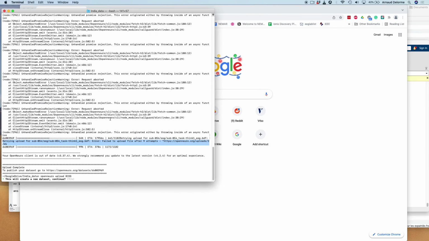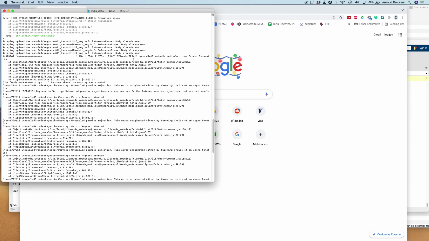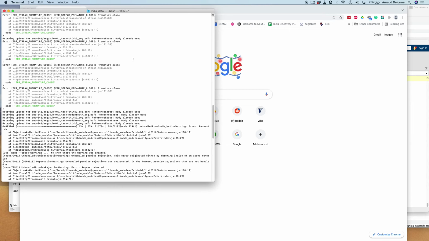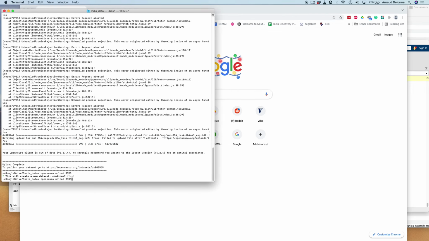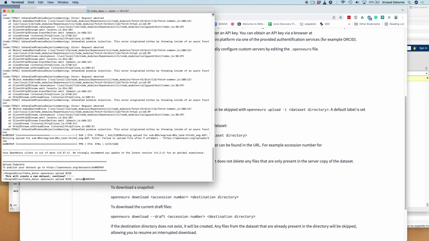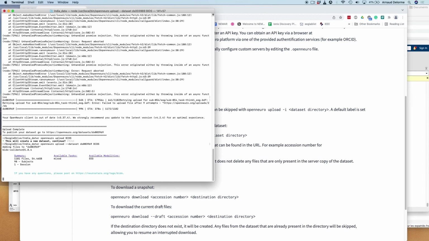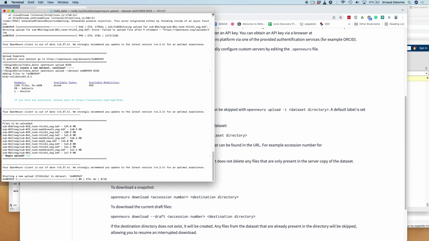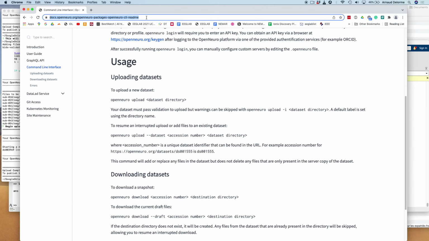And it took about a night, and there was a bunch of errors here. So that's the advantage of the command line, is that you can try to re-upload the dataset which had a problem uploading. So I typed the command. I had to search online to find the correct command because you have to enter the name of the dataset. And here it's telling me, okay, these files need to be uploaded. That's the difference with what's online and not online. And this time it worked perfectly.